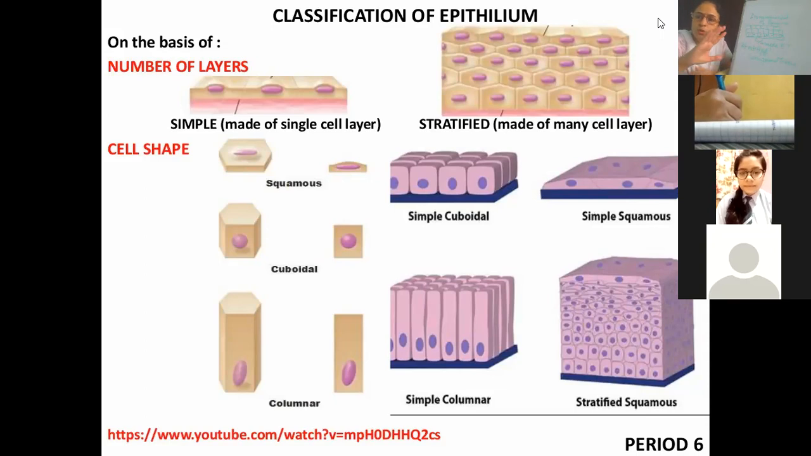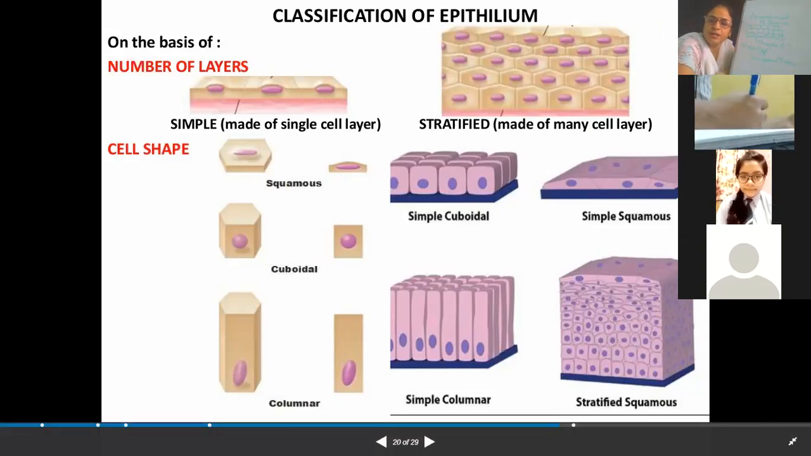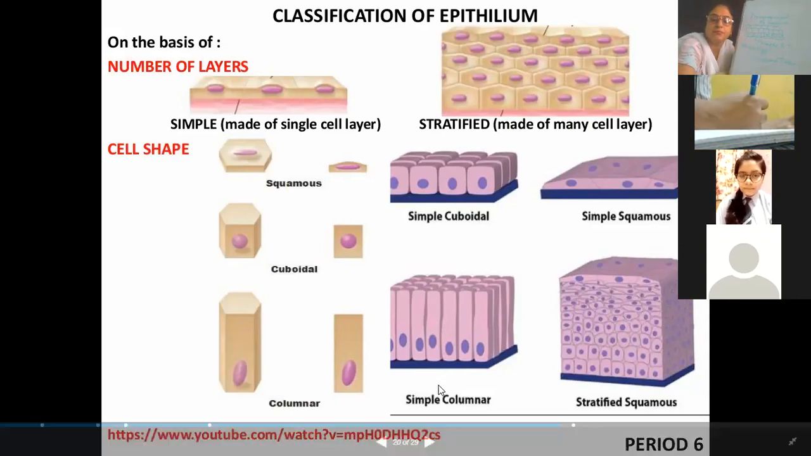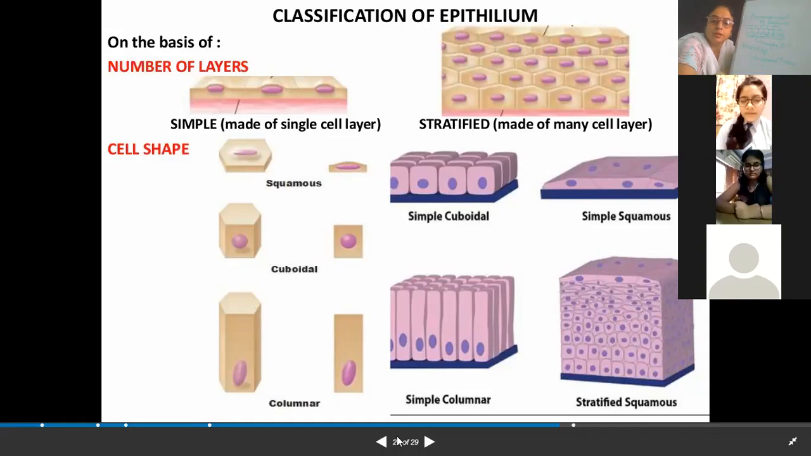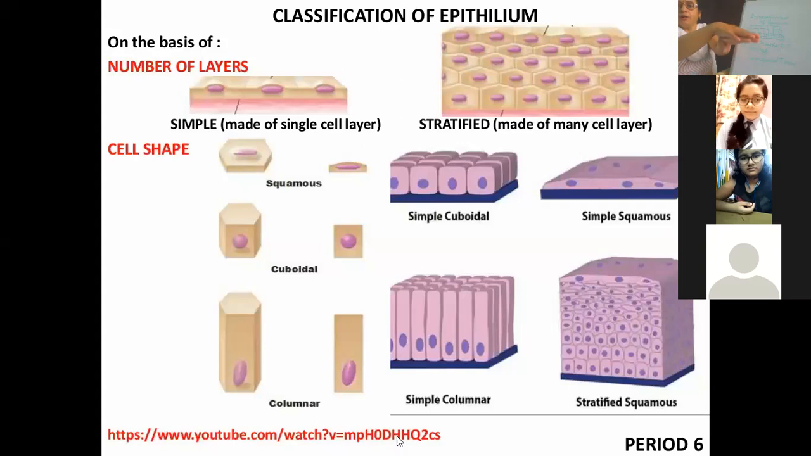Yes, ma'am. Now you know the difference between simple and stratified. If it is not clear, I can once again give you a clear explanation. But is it clear, class? Yes, ma'am, it's clear. Now, if it is arranged layer by layer, what will it be called? Stratified epithelium tissue. But if it is just one layer, simple epithelium tissue.